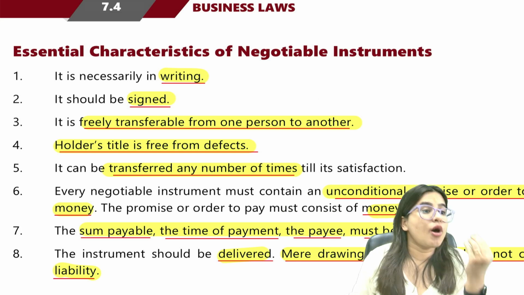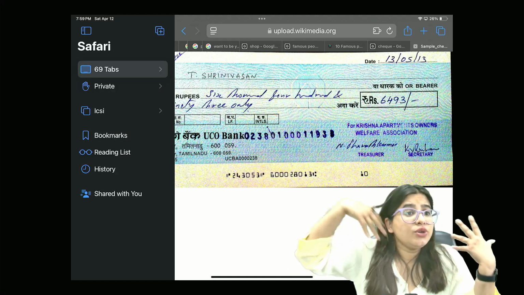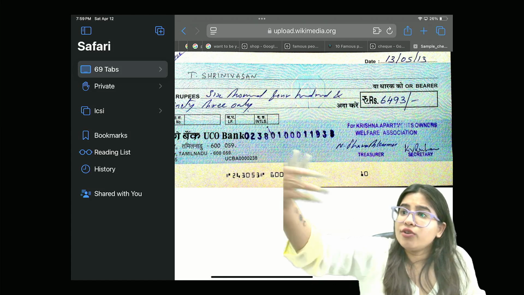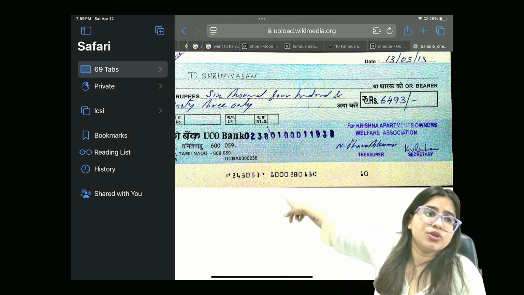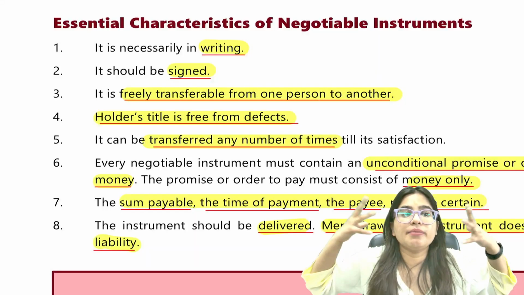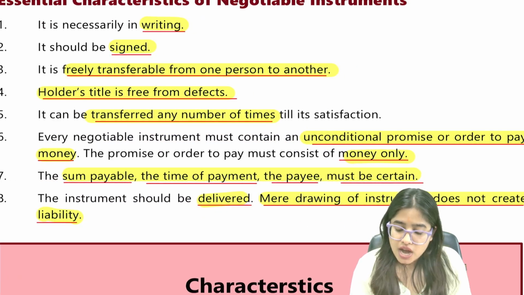Same goes with promissory note, bills of exchange, check. Guys, you draw this check. The same check you can sign and transfer to multiple persons. Even Srinivasan can sign and transfer it to someone else. Transfer it to Raju. Raju can sign it, transfer it to Shamu. Shamu can sign and transfer it to Ramesh. This can be transferred multiple number of times. So these kinds of negotiable instruments can be transferred unlimited number of times, until its satisfaction.